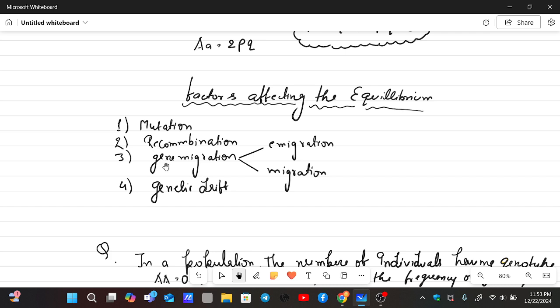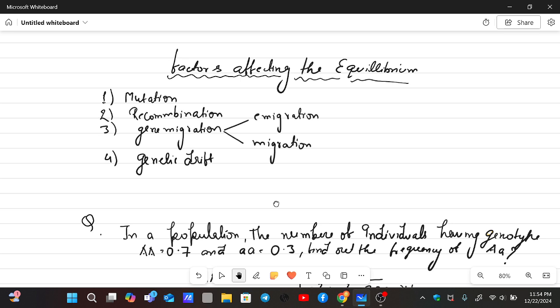If there is gene migration, where individuals migrate and different individuals come into the population, the equilibrium will not be applicable. If there is any elimination or loss of genes, then also it will not be applicable. So mutation, recombination, gene migration and genetic drift are the important factors which affect the equilibrium.